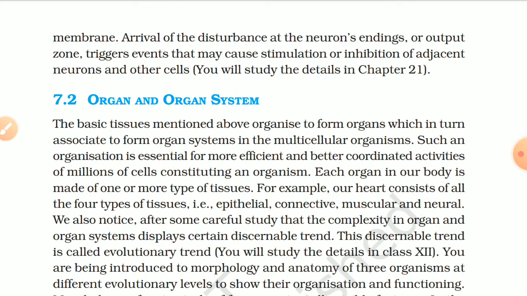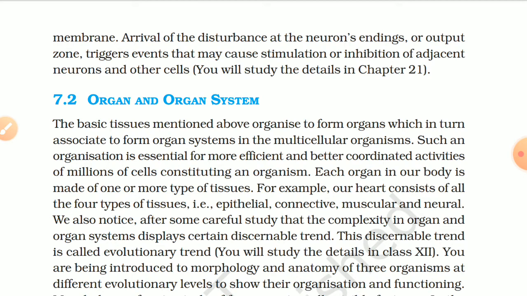7.2 Organ and organ system. The basic tissues mentioned above organize to form organs, which in turn associate to form organ systems in the multicellular organism. Such an organization is essential for more efficient and better coordinated activity of millions of cells constituting an organism. Each organ in our body is made of one or more types of tissues. For example, our heart consists of all the four types of tissue, that is epithelial, connective, muscular, and neural.